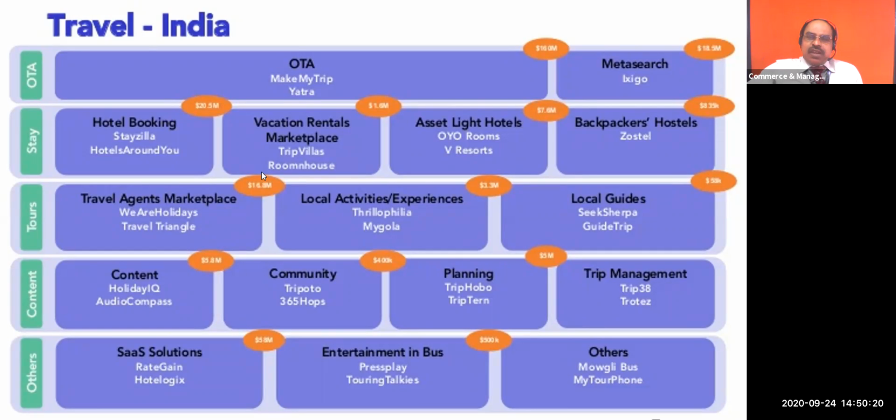Because during this period, MakeMyTrip is giving importance to other areas, like our Ola and Uber. You can see that. Every area, that is in OTA, then staying, hotel booking, vacation, light hotels, you can see the software is providing. Then tourism, only tourism, travel agents, Travel Triangle, we have discussed, a very good initiative created by 6 students.